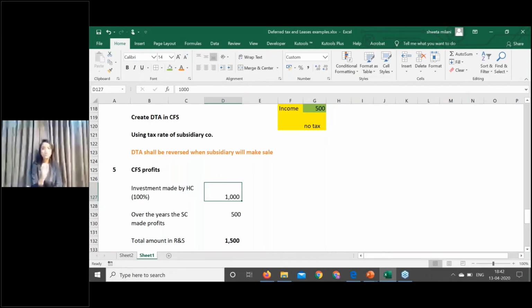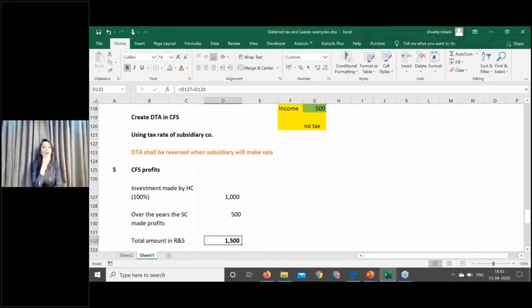In your consolidated financial statements, your total investment value is appearing as 1500. So investment value is what? The cost of the investment plus the profits made by the subsidiary.